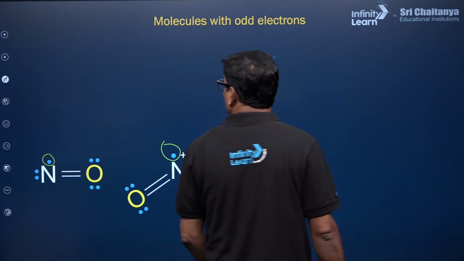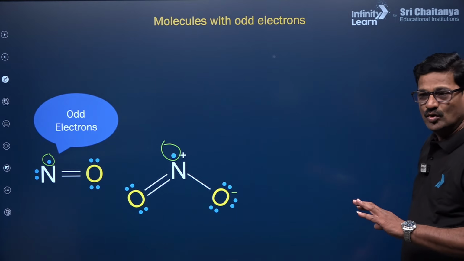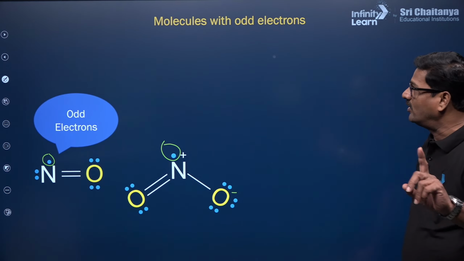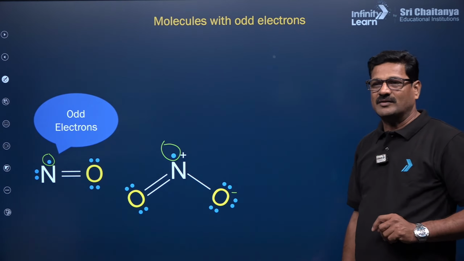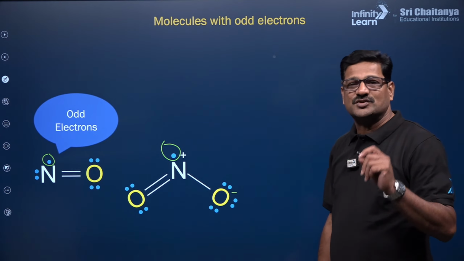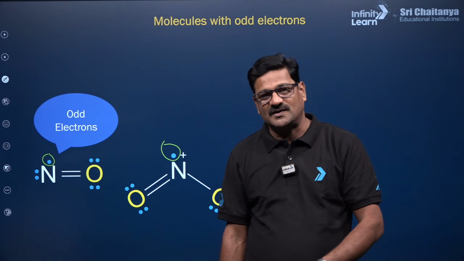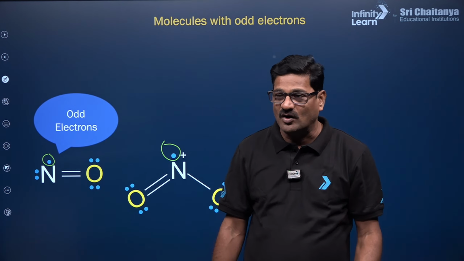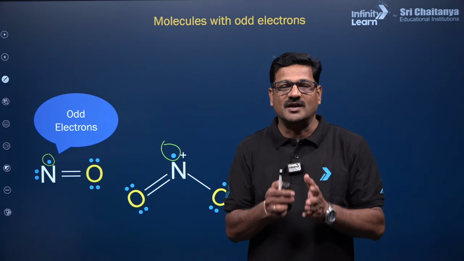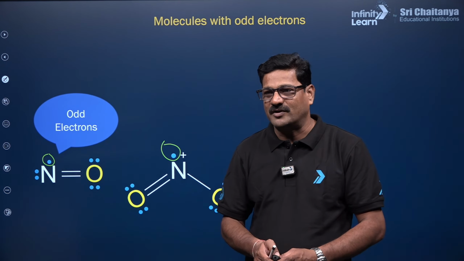So Lewis theory cannot explain odd electron species. Okay, bachcho, in the NEET examination you will be given a question: which of the following is electron deficient, which is hypovalent, which is hypervalent, which is an odd electron species. You should be able to find out what is happening and how it is happening.